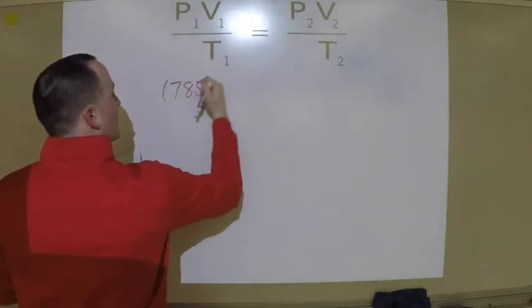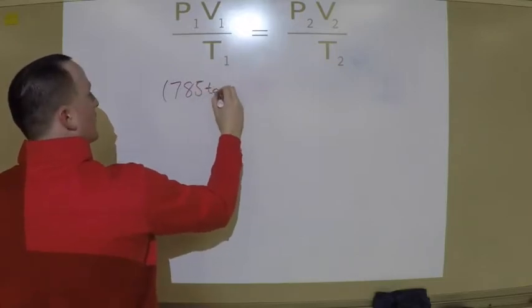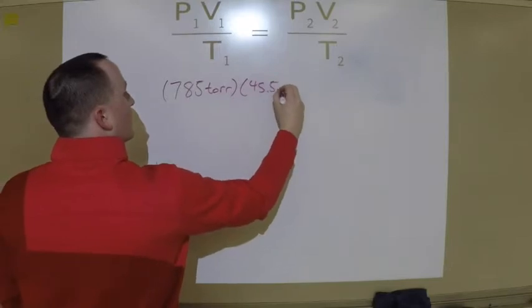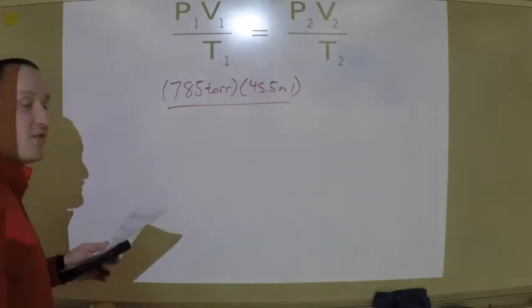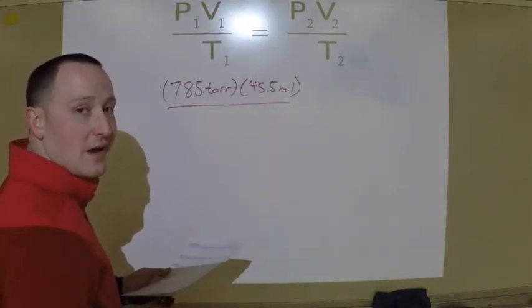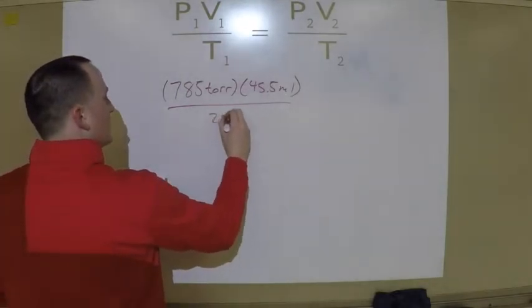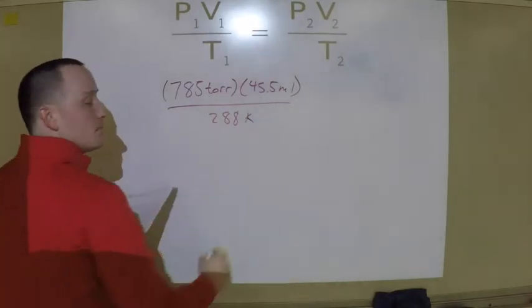I'm going to plug in my units for this one. So this is torr. It says my temperature is 15 degrees Celsius. Well, remember, I cannot leave my temperature in Celsius. I need to add 273, which is going to be 288, and that is going to be in Kelvin.